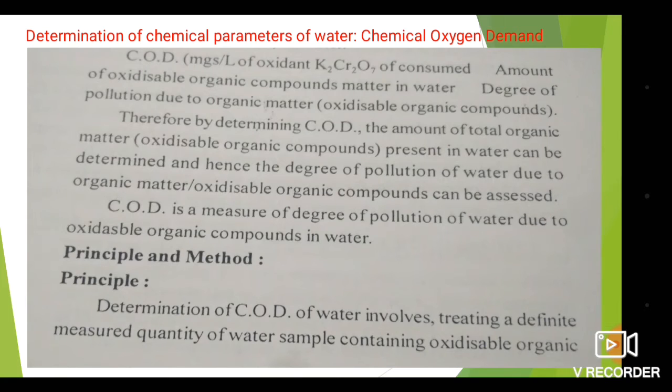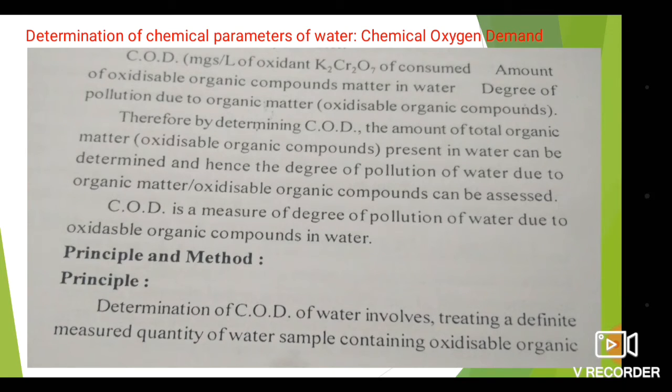So COD, in milligrams per liter of oxidant K2Cr2O7 consumed, is proportional to the amount of oxidizable organic matter in water and the degree of pollution due to the organic matter.